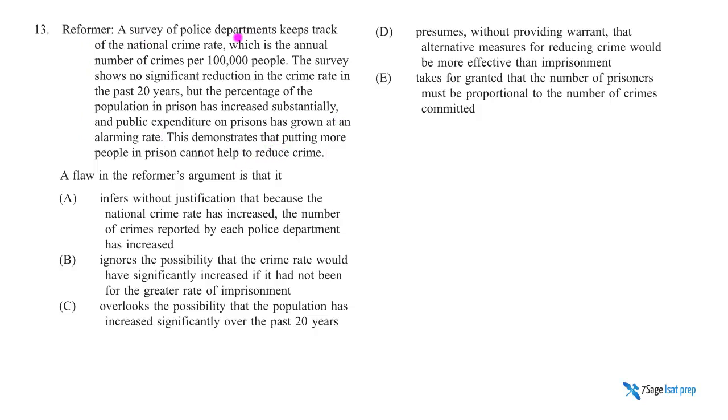So a survey: a police department keeps track of national crime rates, which is the annual number of crimes per 100,000 people. So let's just say theft. It was 1 per 100,000 people. The survey shows no significant reduction in crime rate in the past 20 years. So let's make this easy. Let's say 20 years ago was 1980. I understand now is not 2000. So no significant reduction. Back then 1 out of 100,000 was our theft rate. What is it now? Either the same, no significant reduction, so about the same.